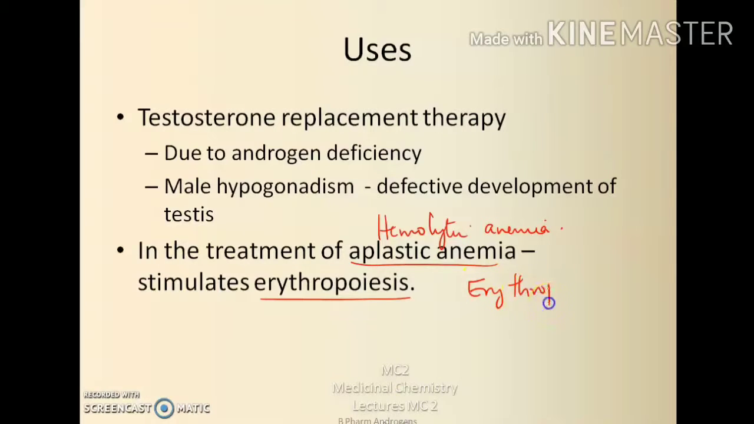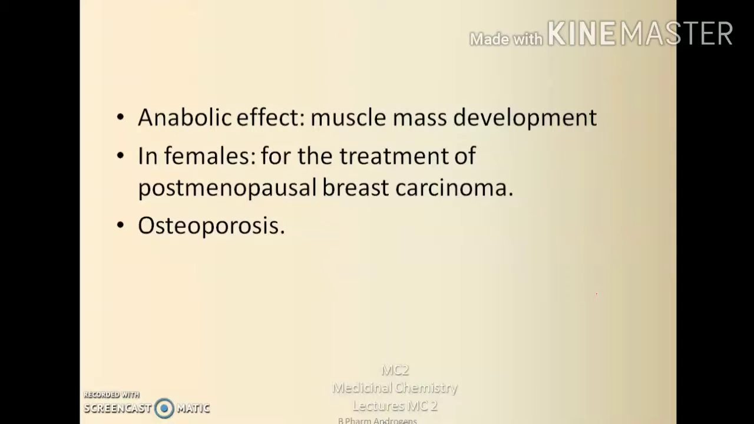Then the second one, in osteoporosis, for the treatment of osteoporosis in postmenopausal women. And then they are used for their anabolic effect, especially for the treatment of muscle wasting states, such as in terminally ill cancer patients and HIV patients. So that's all about testosterone.